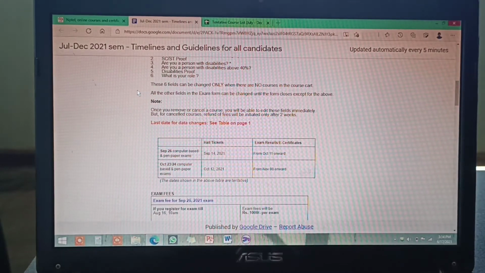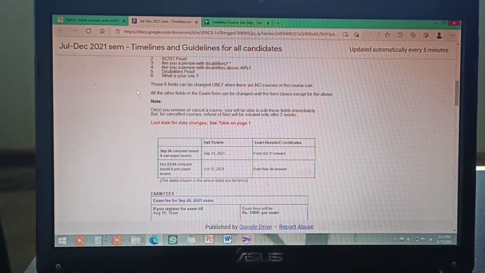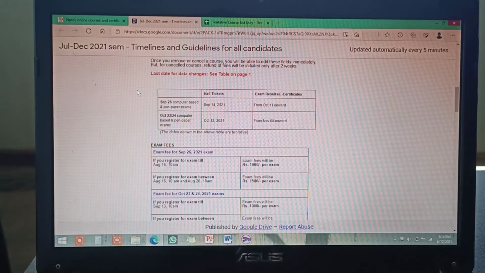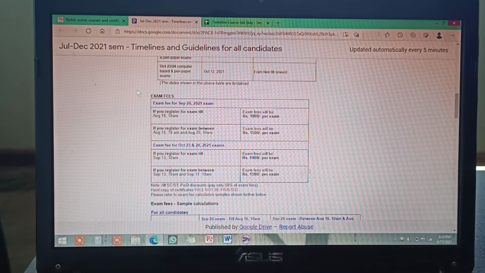So certificates will be released very soon as the exam is over now. Within 3 weeks or within a month they will release the certificate, so no need to worry about all those things. This is the exam fees given once again.